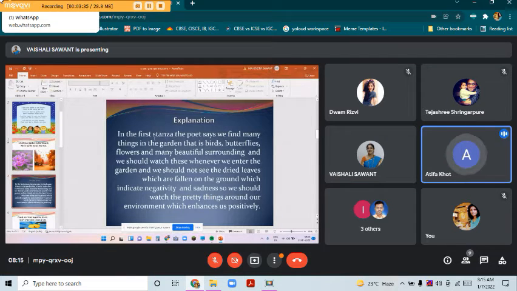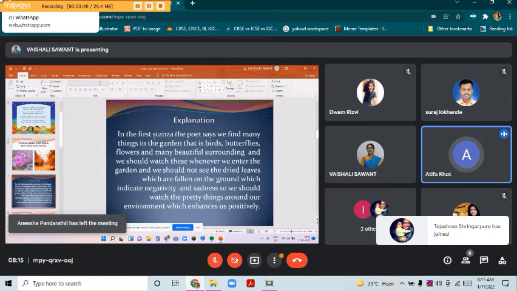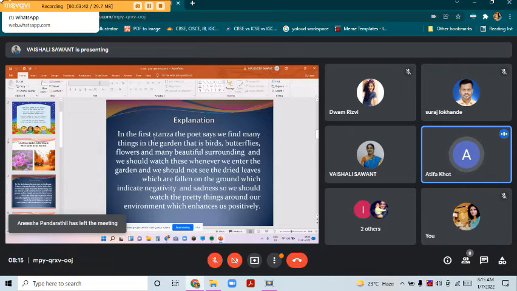In the first stanza, the poet says, we find many things in the garden, that is, birds, butterflies, flowers, and many beautiful surroundings. And we should watch this whenever we enter the garden. And we should not see the dry leaves which have fallen on the ground, which indicate negativity and sadness. So we should watch the pretty things around our environment which enhance us positively.